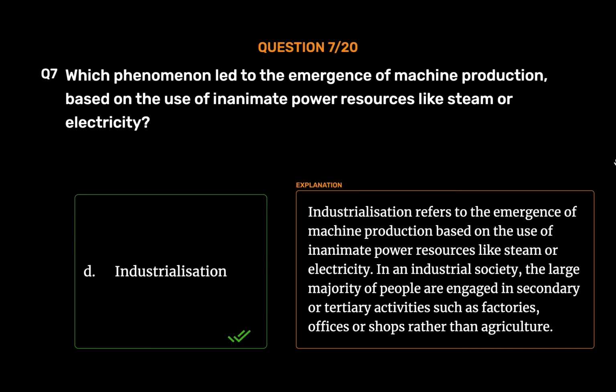Industrialization refers to the emergence of machine production based on the use of inanimate power resources like steam or electricity. In an industrial society, the large majority of people are engaged in secondary or tertiary activities such as factories, offices or shops rather than agriculture.